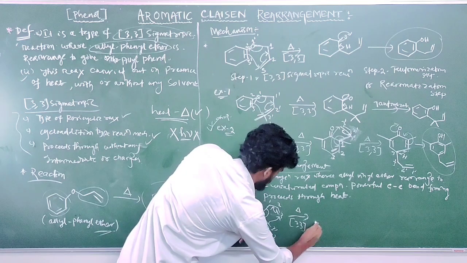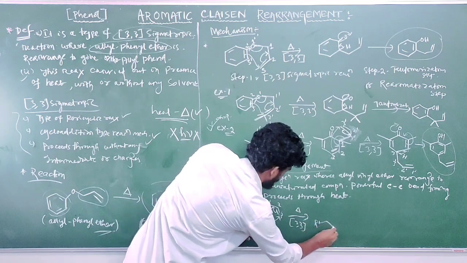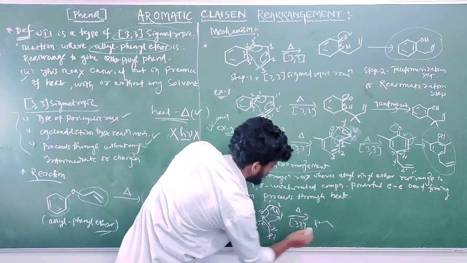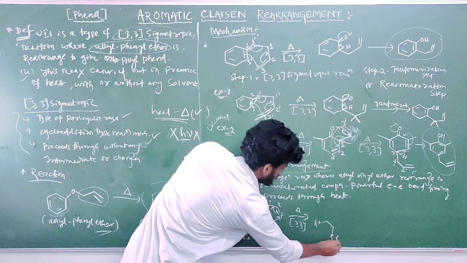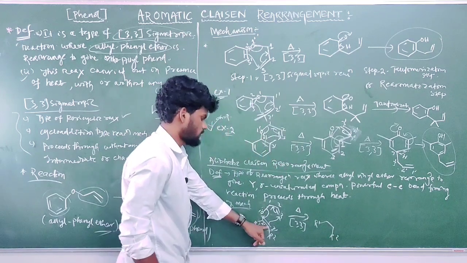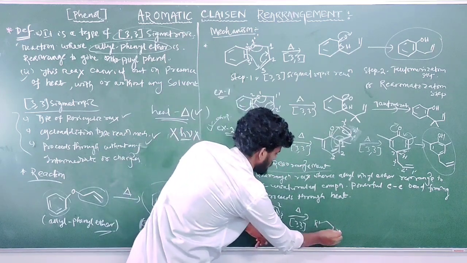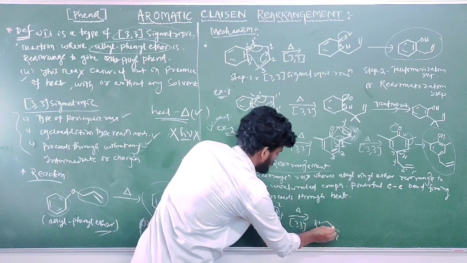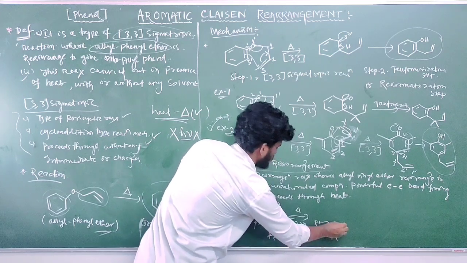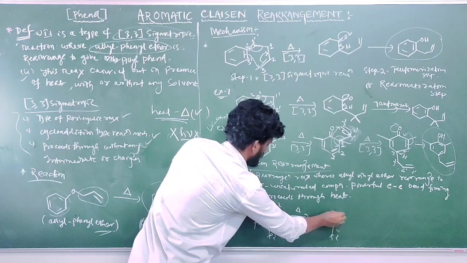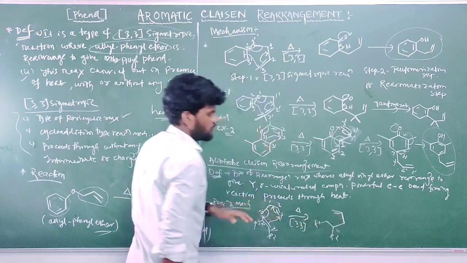So what is the product now? Write R1 on this side, then 1 and 2, and R2 here. This 3 dash is attached to the 3 position, 3 is attached to 2, and between 1 and 2 there is a double bond.